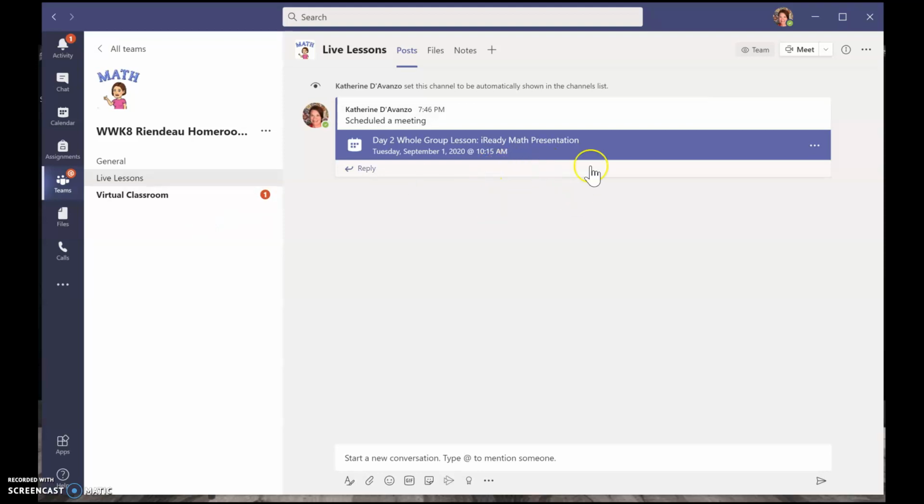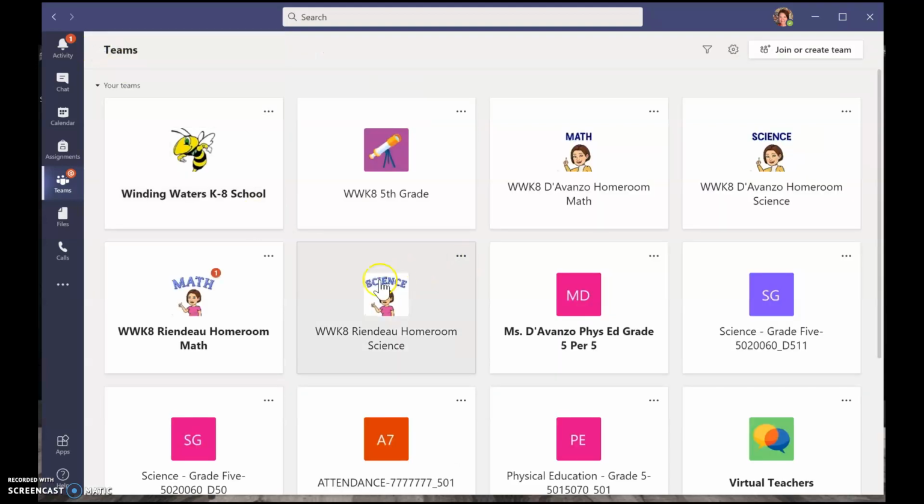Okay, and again, you can access it through here, and this is where we will meet. So tomorrow, Mrs. Diabonzo's class, when it's time, log into the yellow math, and Mrs. Riondo's class, when it's time, log into the pink math, and then we will navigate from there.